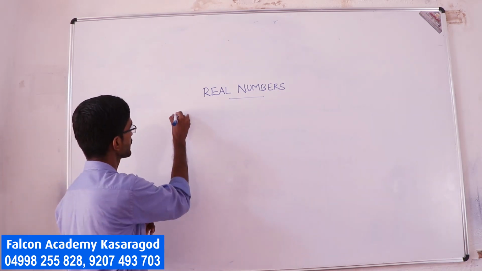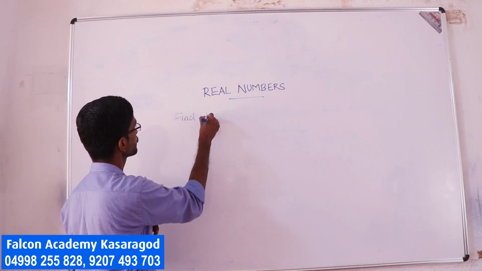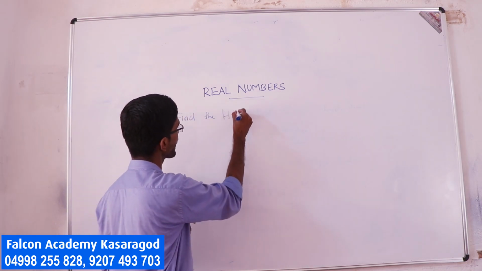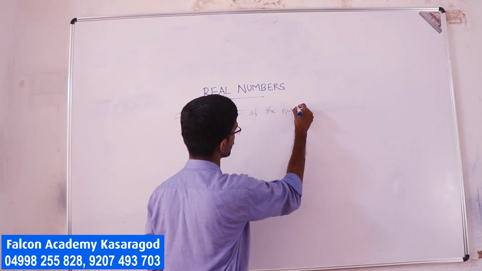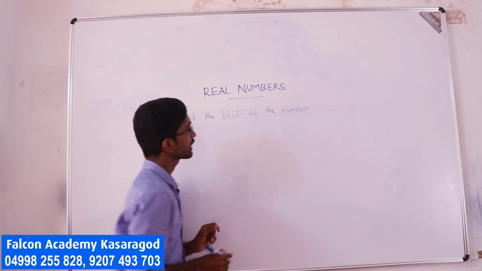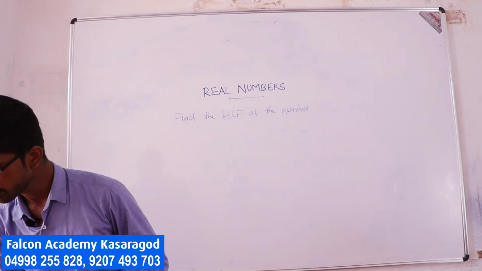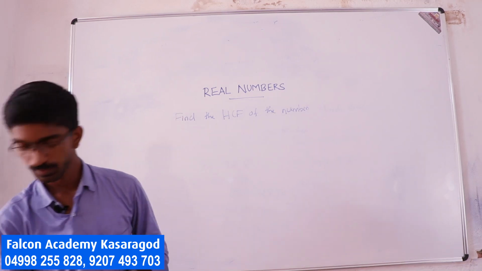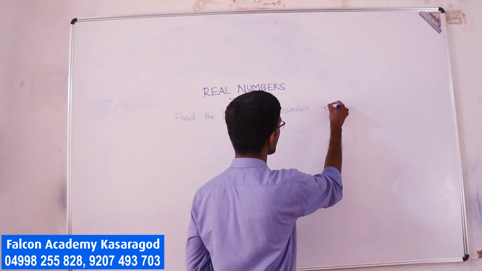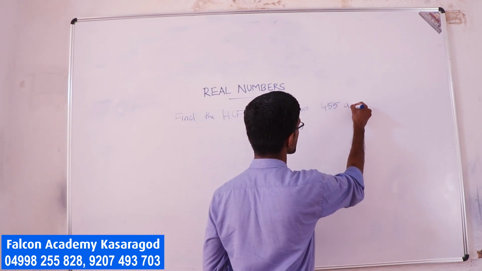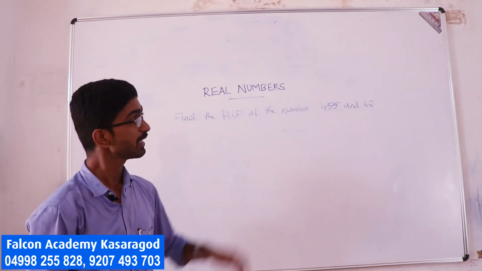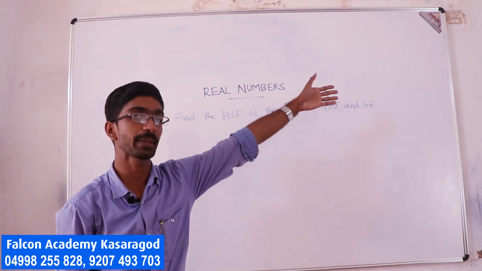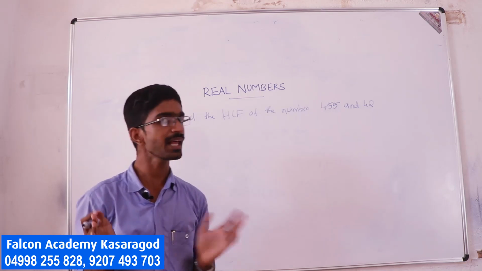The question is: find the highest common factor of the numbers 455 and 42 using the division algorithm.